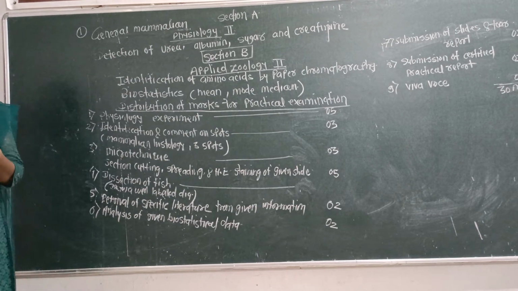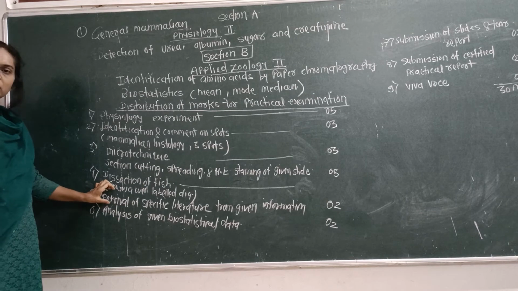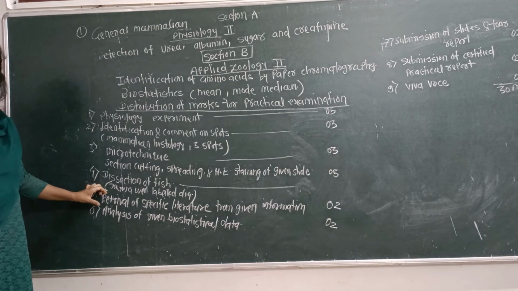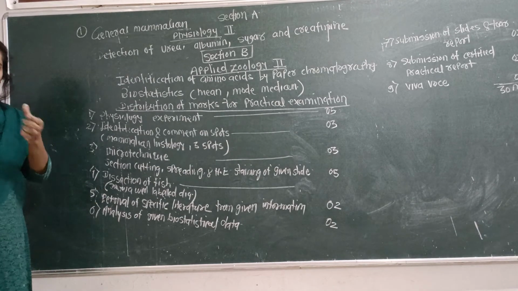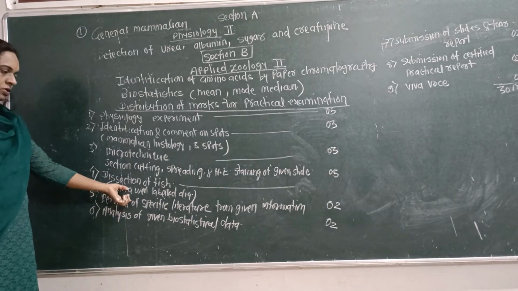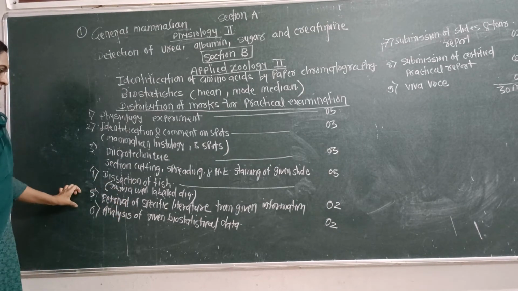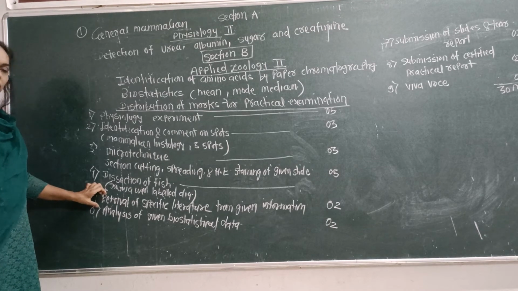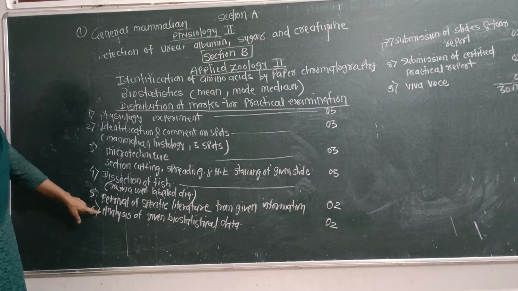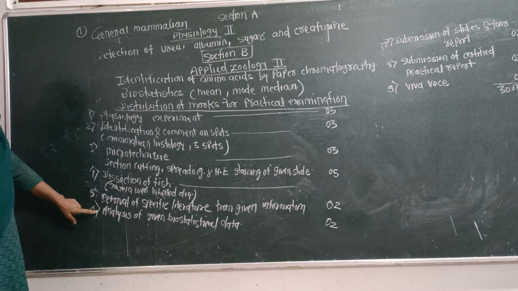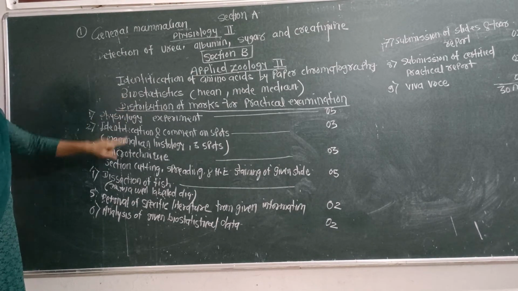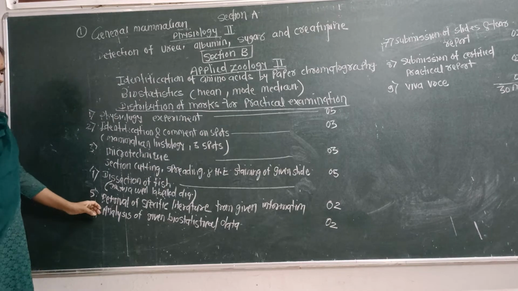Such a particular topic is given to students, and you have to collect the information from the internet, take a printout, and submit that printout at the time of examination. This is the retrieval of specific literature from the given information. And then analysis of the given biostatistical data, where you have to determine the mean, mode, and median from 3 factors. It will be asked for 2 marks.